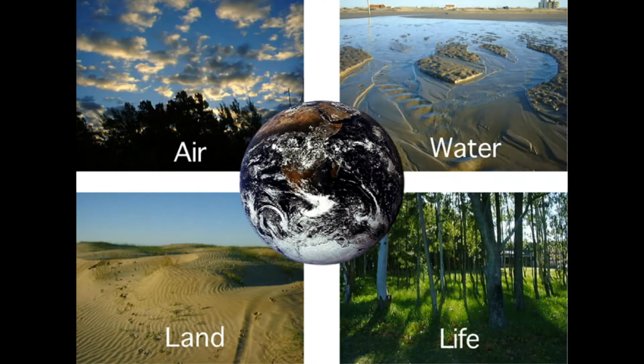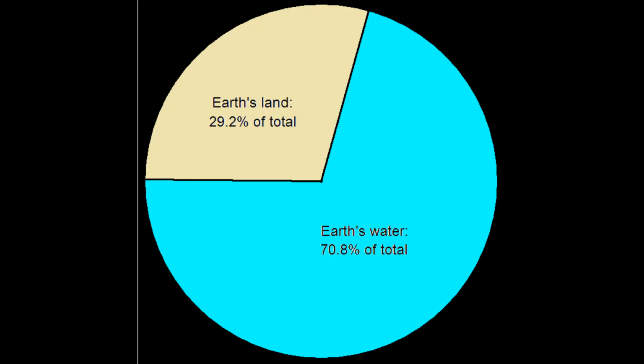Earth is covered by water, which occupies 71%, and land occupies 29%. The surface of the earth has lofty mountains, deep oceans and other landforms.